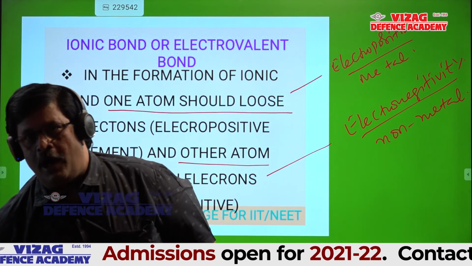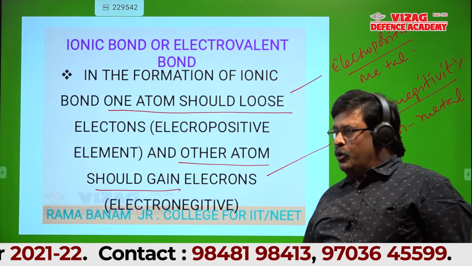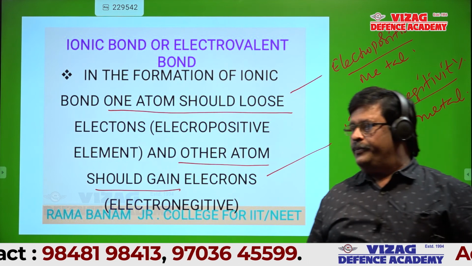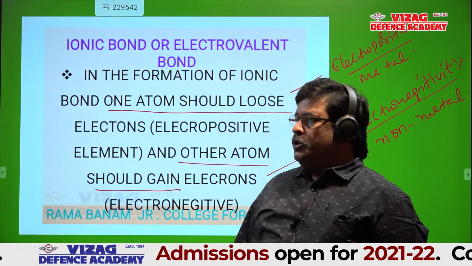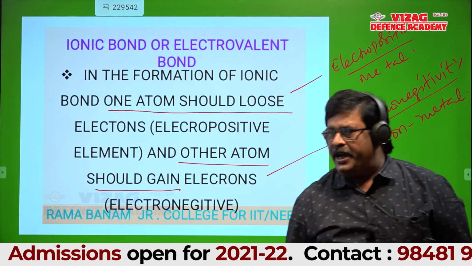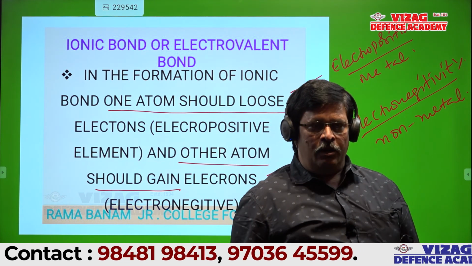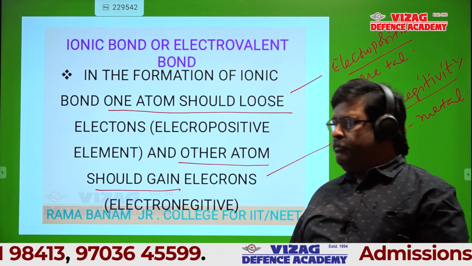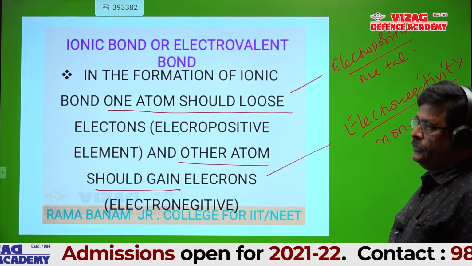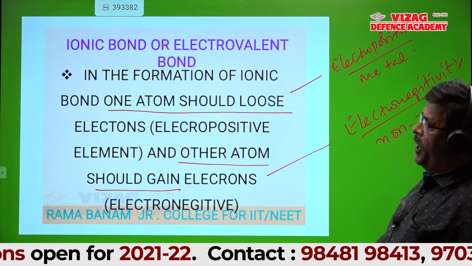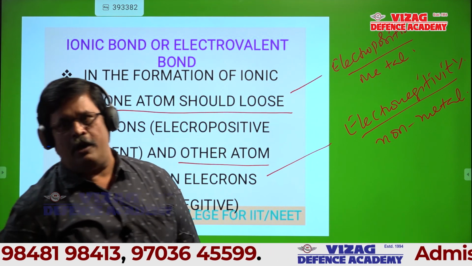The atoms which are electronegative, they only gain electrons. So write within the bracket, electronegative. Okay now, students? So in the formation of an ionic bond, one atom should lose electron, so that should be electropositive. One atom should gain electron, that should be electronegative. All of you okay? Note, electropositive nature is nothing but metallic nature, electronegative is nothing but non-metallic nature.